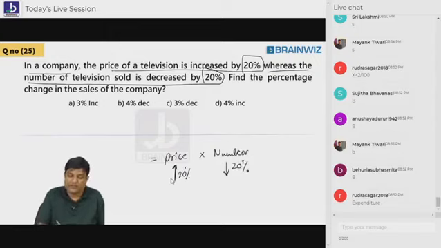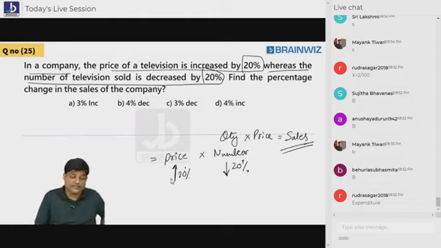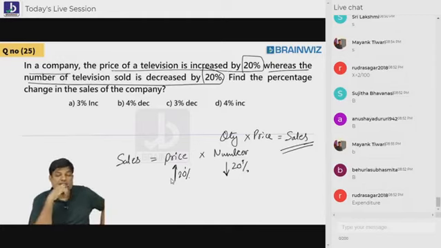Following everybody? So you all tell me, beta, what is that? Whenever quantity is multiplied by price, what do you get, beta? Sales. Are you understanding everybody? So you have to try to understand one thing: sales is nothing but quantity into price.